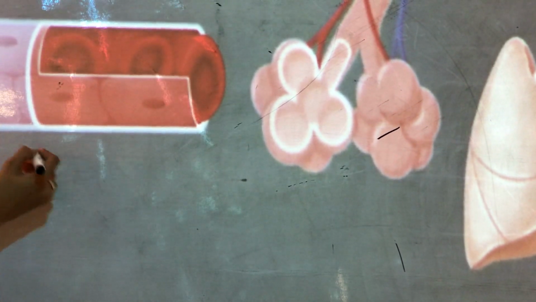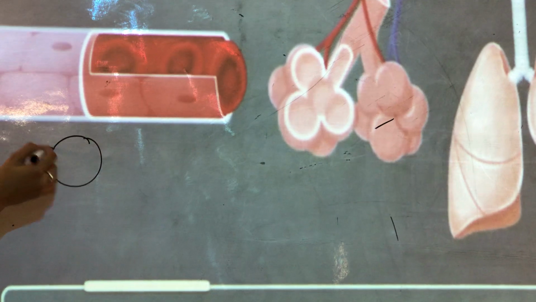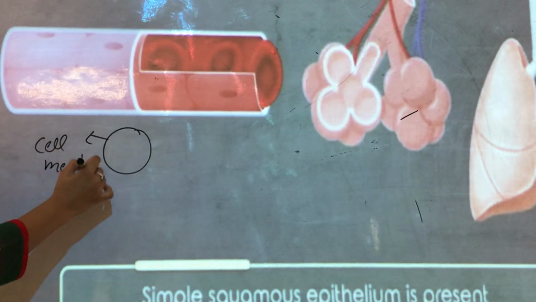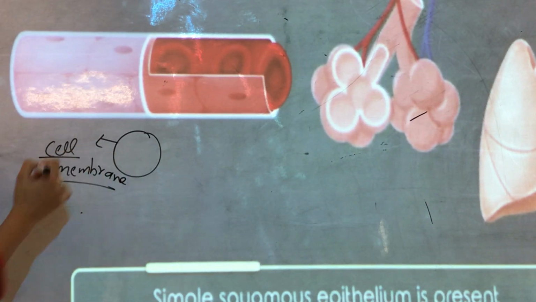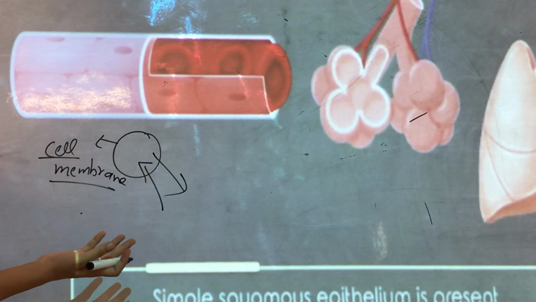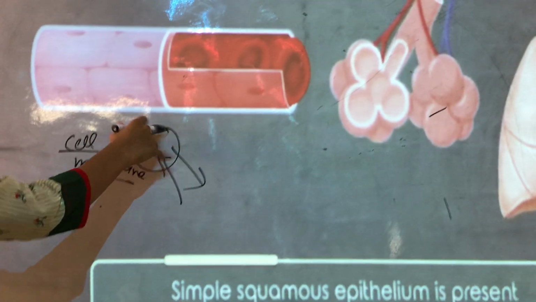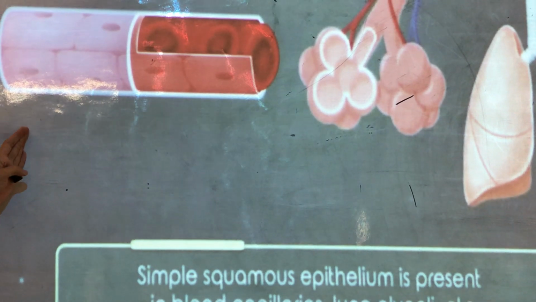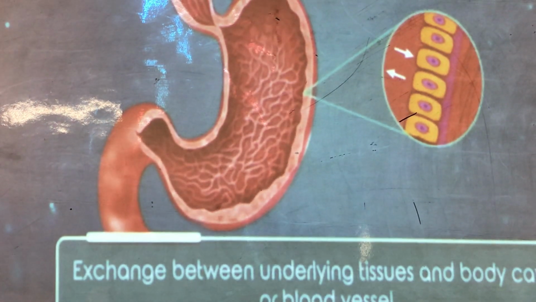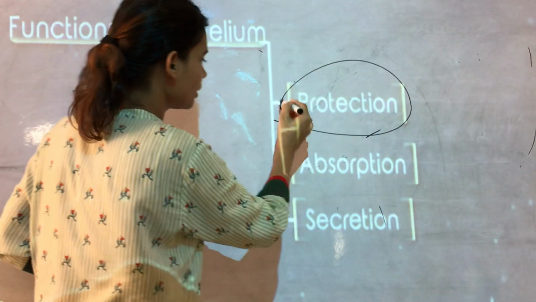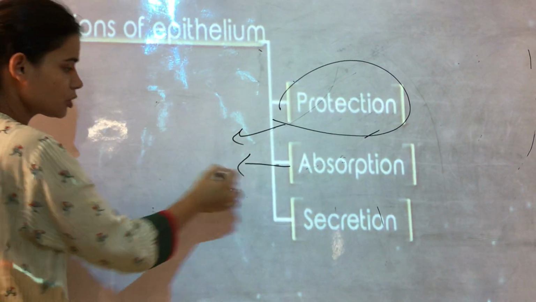This epithelium tissue is somewhat like, for example, this is the cell. The cell has this outer membrane which is called the cell membrane. The role of this cell membrane is to monitor the exit and the entry of certain things inside and outside the cell. So that is the same role which is played by epithelial tissue. Okay. So epithelial tissue not only protects, but it also allows the absorption of things.